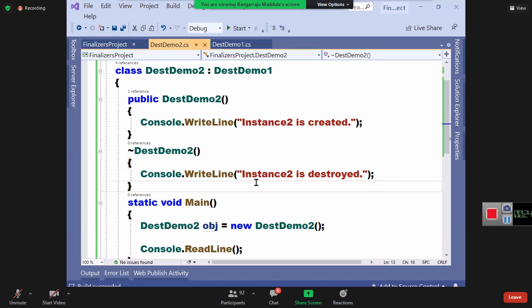So this is about the finalizers. Now finally, the question is, do I really require to define a finalizer in my class? Is it necessary to define a finalizer in my class? It is a big question now. Tomorrow you can be asked this in interviews also. Do I really require to define these finalizers or destructors in the class?